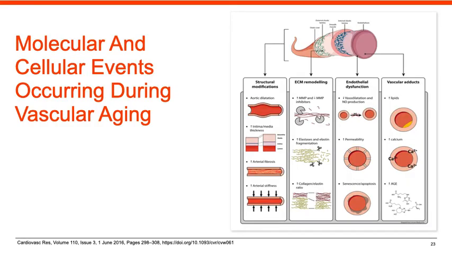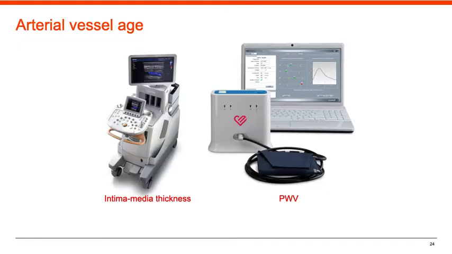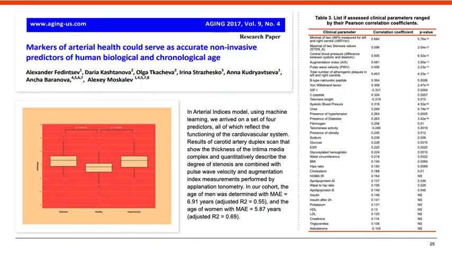The aging of the arterial vessels is the most critical in terms of the development of age-related diseases and mortality. In the arteries, a thickening of the basement membrane is observed under the action of the end products of glycation and the smooth muscle layer of blood vessels, cross-linking or fragmentation of the extracellular matrix, activation and increased permeability of the vascular endothelium, deposition of cholesterol and calcium in the vascular wall. Arterial vessel age can be assessed by intima-media thickness estimation or pulse wave velocity measurement. Comparative analysis of the age dynamics of 86 aging biomarkers has shown that it is these parameters related to vascular health that have the greatest predictive power.